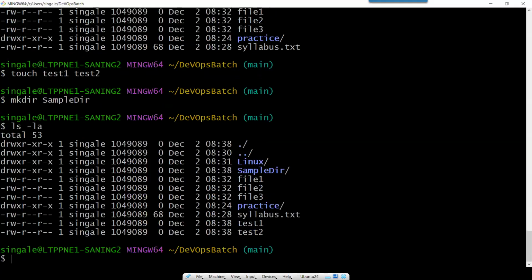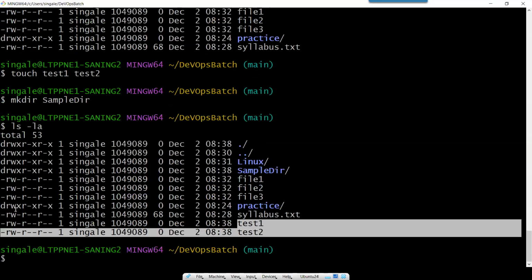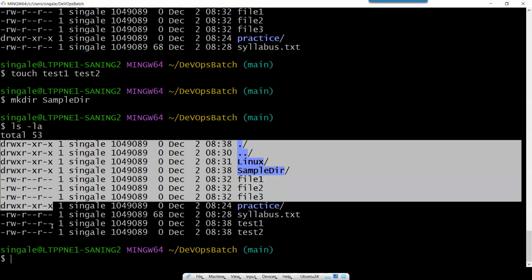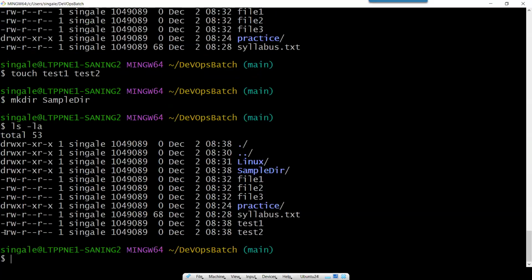So here you can see I created two more files, test1 and test2, and they have a hyphen, which means these are files. And I created a sample directory, and you can see here it is a D. Now you may have a question about what the other characters mean. Don't worry, we will see all about this in detail in upcoming classes. But this is your first session, so I don't want to make you more confused. We will slowly go ahead.